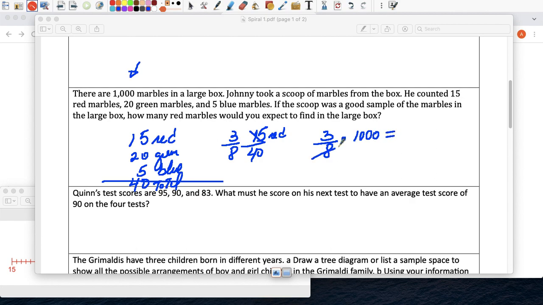When we simplify this, divide by 4 is 2, divide by 4 is 250. We're going to divide by 2, and this is 125. Not much easier, right? 125 times 3 is 375. So out of 1,000, we can expect about 375 to be red.